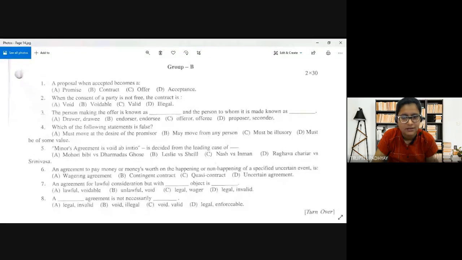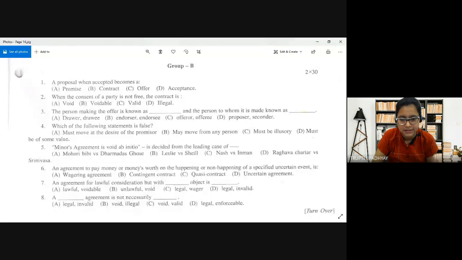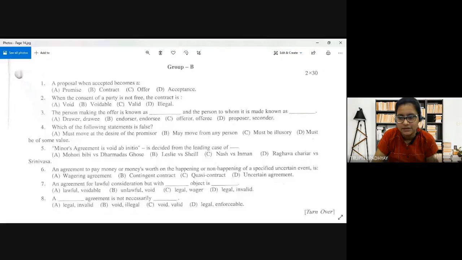What's the reason that the minor's agreement is void ab initio? Anybody in the chat? Tell me in the chat. By now at least you know the reason, that's why you answered correctly.